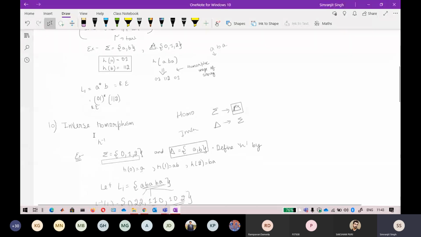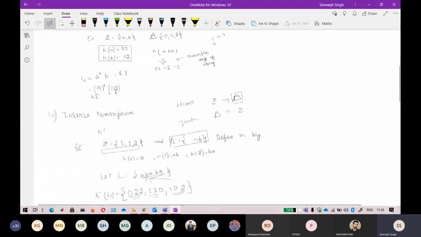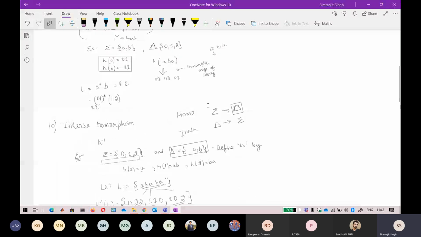In a similar way, inverse homomorphism is the inverse of what we are doing. So what exactly is happening here? In homomorphism, you substitute a string for the input alphabet, and suppose that input alphabet is called sigma, and another input alphabet from the other language is called delta. So that is also an input alphabet, but a different input symbol.